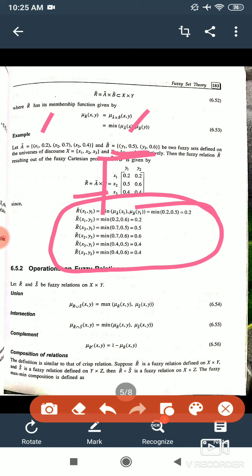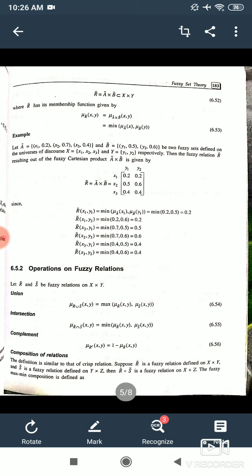Similarly, x2 has 0.7, y1 has 0.5, so we write 0.5. Next is 0.6. Similarly, all the elements of the Cartesian product in case of fuzzy relation are the minimum of the two membership functions.